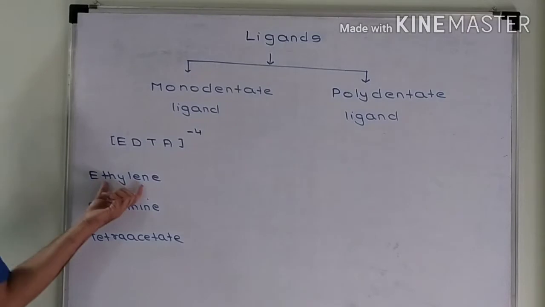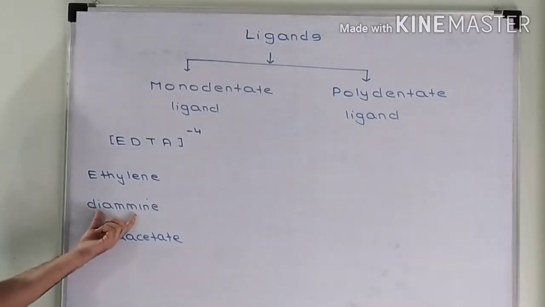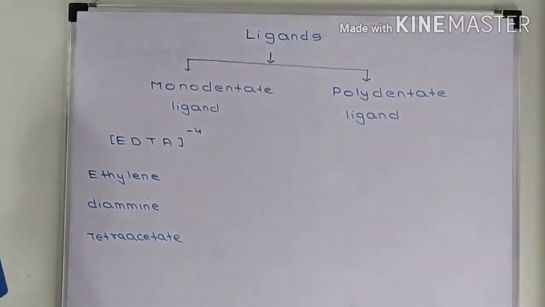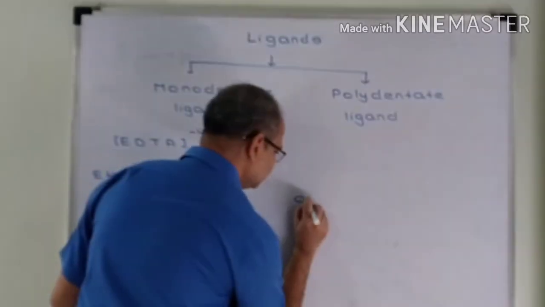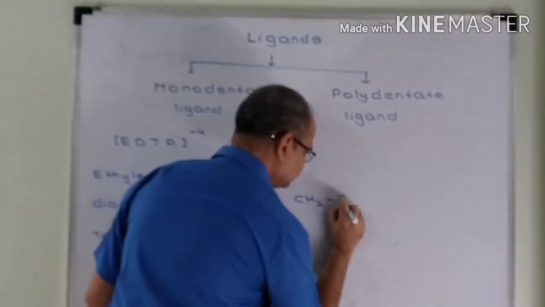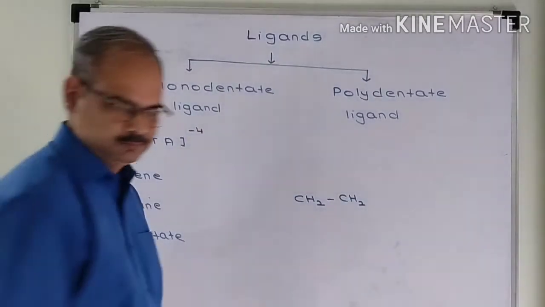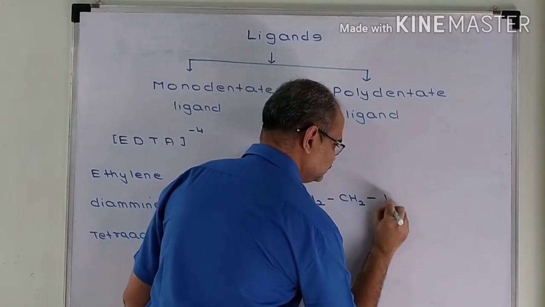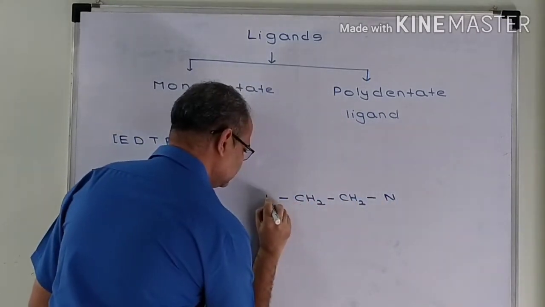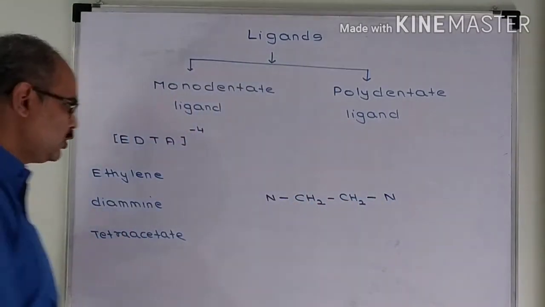So here there is an ethylene group, there are 2 amine groups and 4 acetate group in the structure. Ethylene, diamine, four acetate.